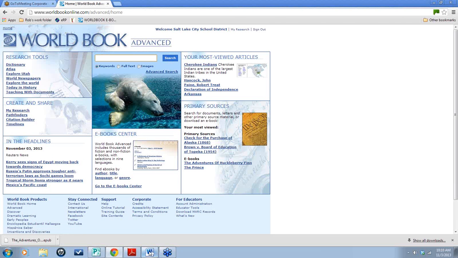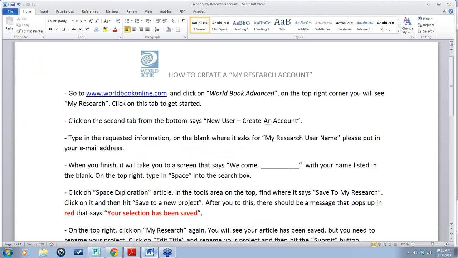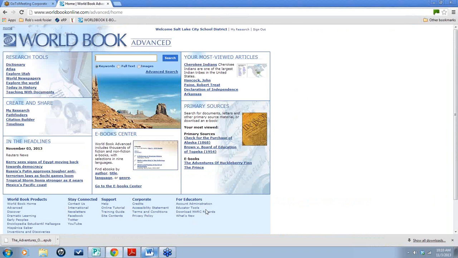So again, I'll send out the document that looks like this, and this is a document that you're welcome to give to your students. If you wanted to even take them to a lab in the library and teach them how to do this and get them all set up, that would be great. But anyways, that's another great feature that WorldBook Advanced has.